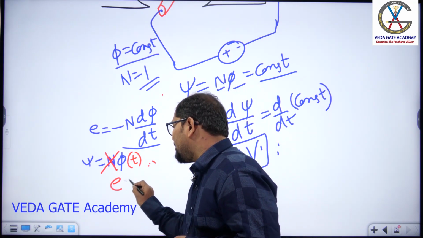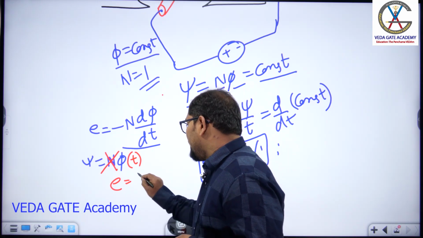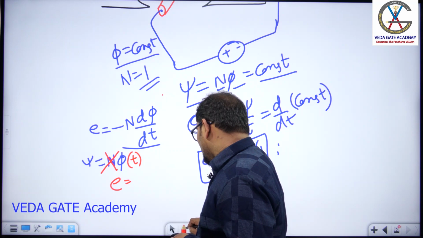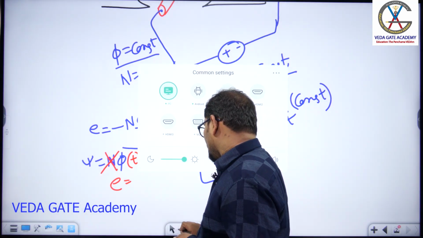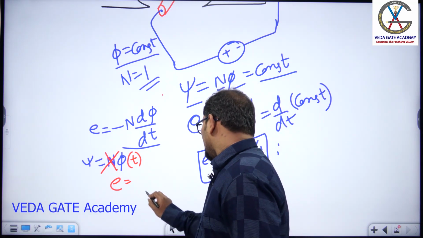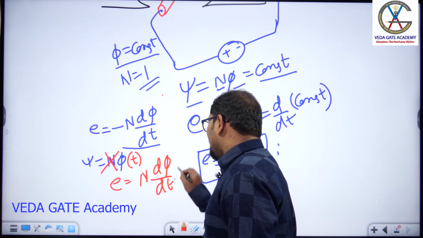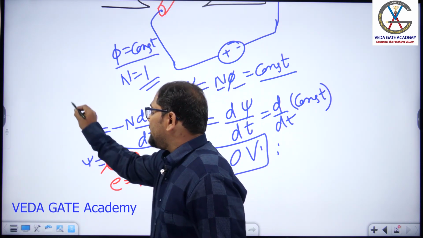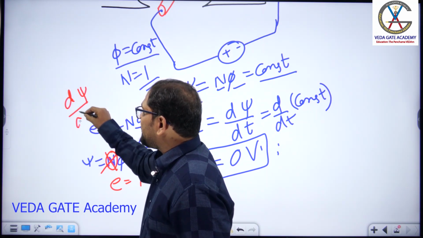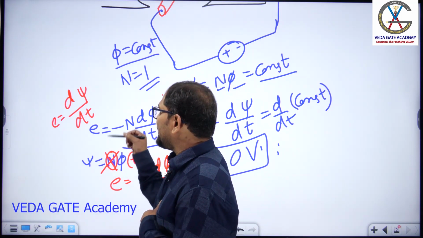So your induced EMF equals N into d phi by dt. Why? Because here we bring the number of turns out of the flux linkages. d psi by dt is the basic statement of the induced EMF of a conductor, or Faraday's law of electromagnetic induction.